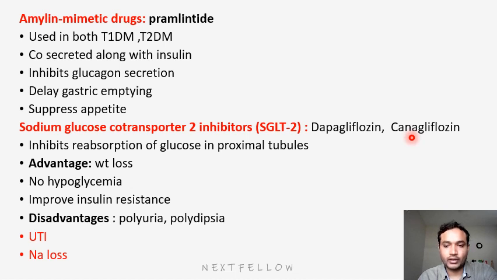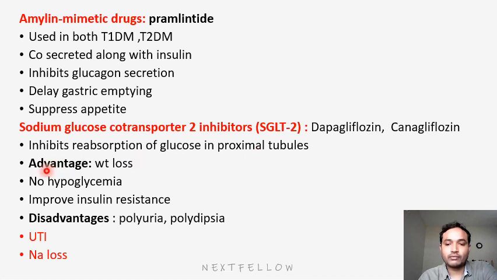They have different uses. How they act means they inhibit reabsorption of glucose. This SGLT is located in the renal tubules. When the kidney filters glucose, it has to be reabsorbed by these sodium glucose transporters. When you are inhibiting these transporters, obviously there will be no glucose absorption. It causes excretion of glucose, thereby decreasing body glucose. So these drugs inhibit reabsorption of glucose in the proximal tubules. That way, obviously, they will reduce the glucose level in the body.